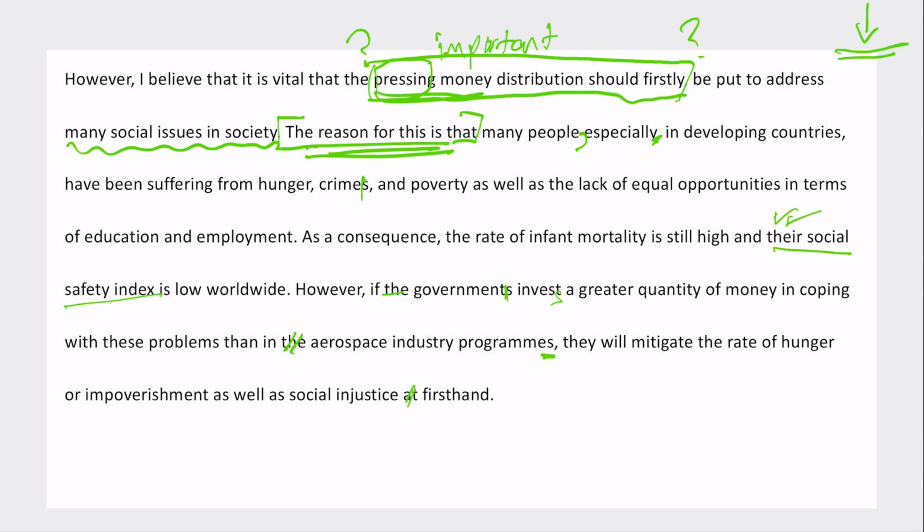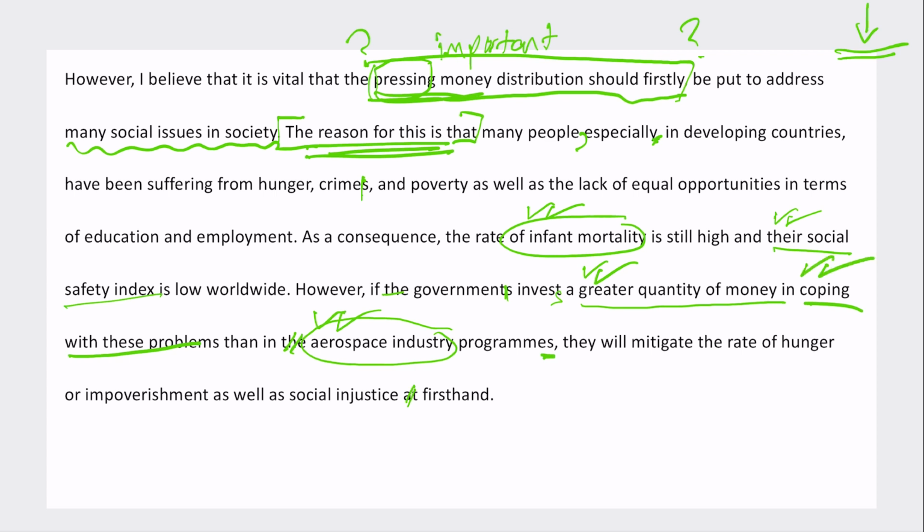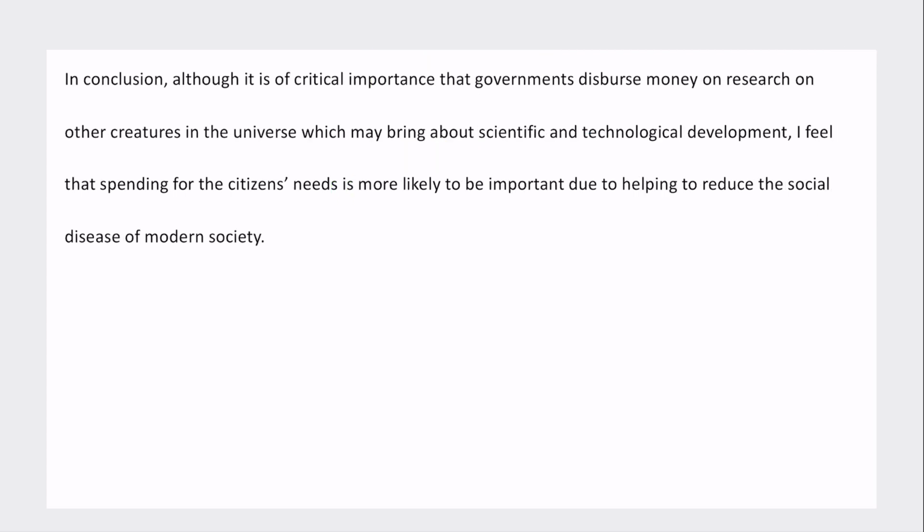Again, what a nice sentence. We've got some great phrases in here. Aerospace industry. How nice. Infant mortality. A good phrase. Social safety index. Greater quantity of money. Another great phrase. In coping with these problems. Another great phrase. Okay, so this candidate's clearly gone away and really worked on their subject-specific vocabulary, their high-level vocabulary, and they're using it quite well and in relevant sentences. So I think apart from this very first sentence, it's a very strong paragraph.